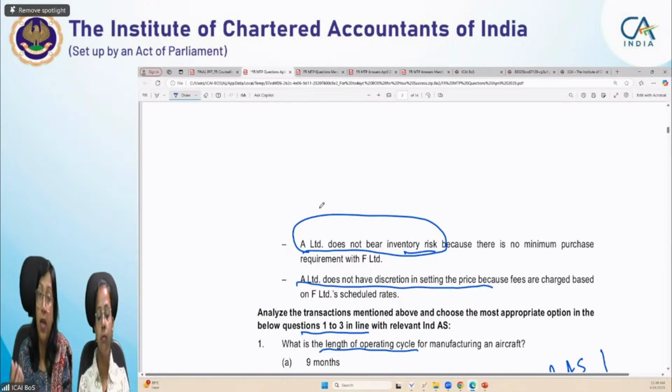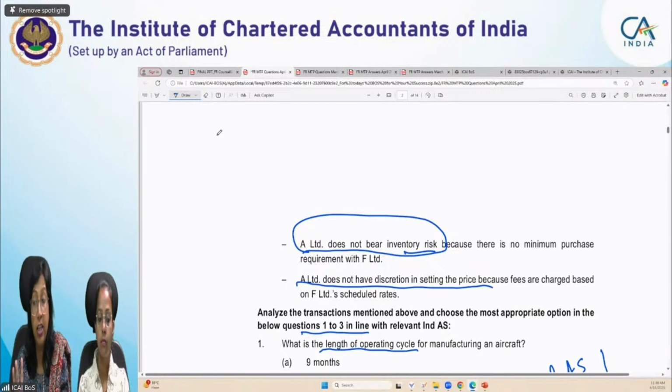You did the advertisement for the customer, you will get money from the customer. Now how will A Limited recognize that money, how will F Limited recognize it, because the main responsibility, main control is with A Limited. What do you feel, is A Limited a principal or an agent? Students, I want an answer from you. Let's be participative. Try to use your mind, whatever comes to your mind, even if it is wrong, let's attempt it. So what do you feel here, is A Limited a principal or not?